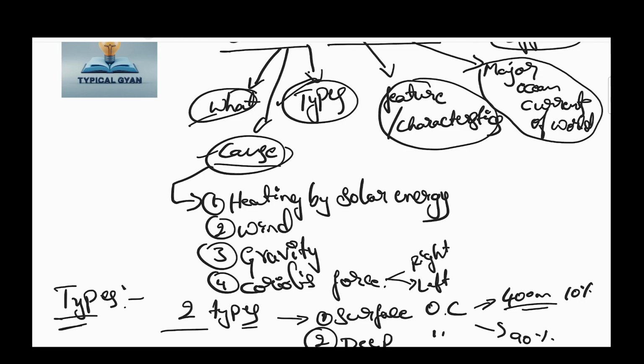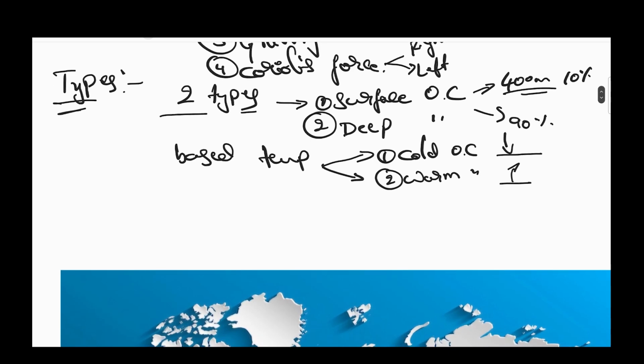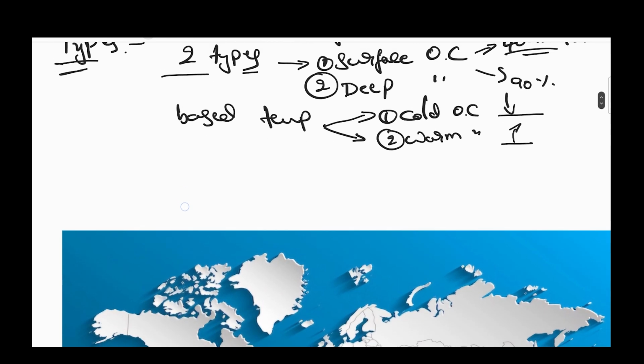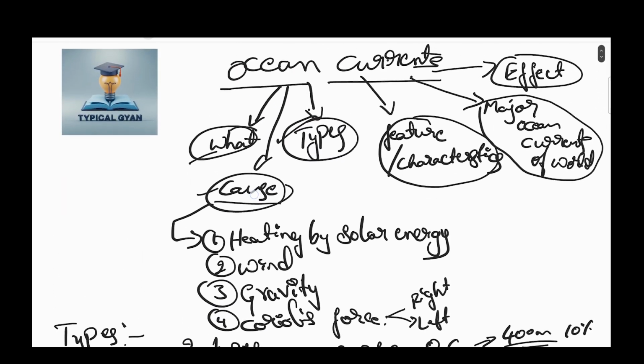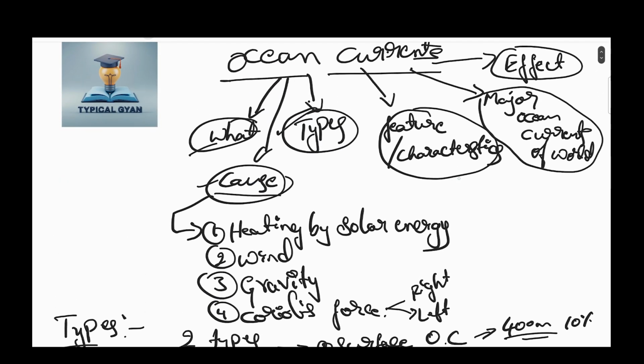Now we move towards the features of ocean current. We only remember the feature that a current means a drift. In features, there is a decrease of current in depth.